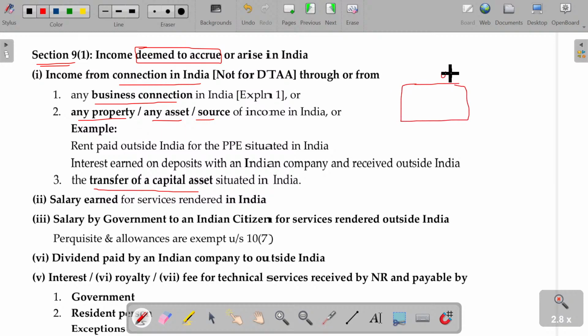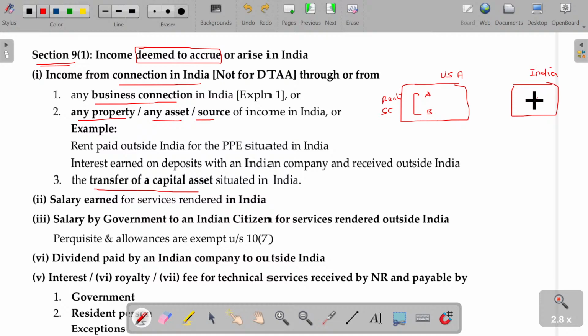Okay, USA and India. A gets some rental income from B. Rental income or sale consideration for the property in India.